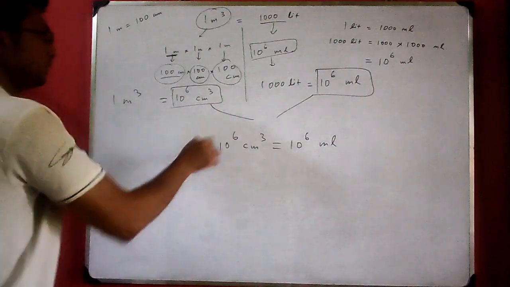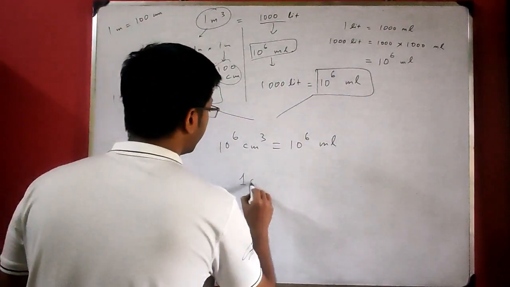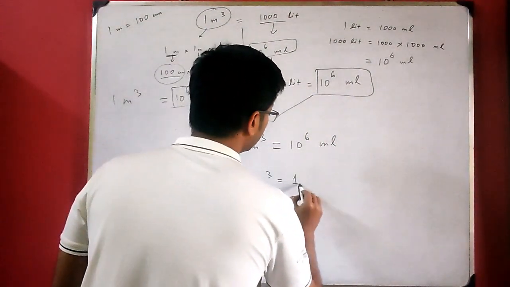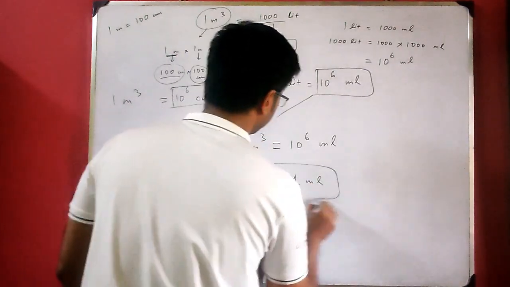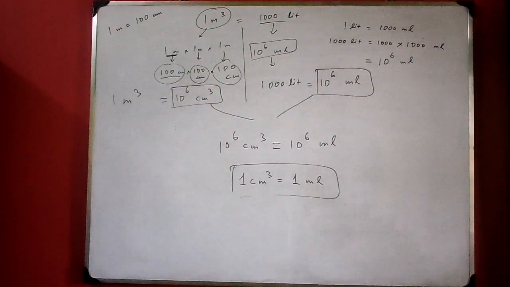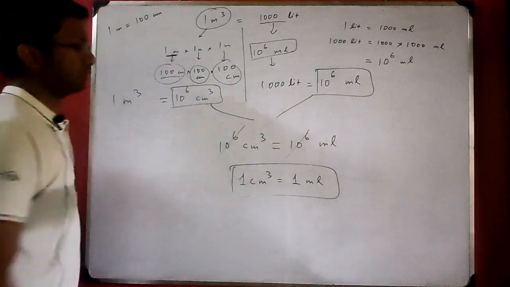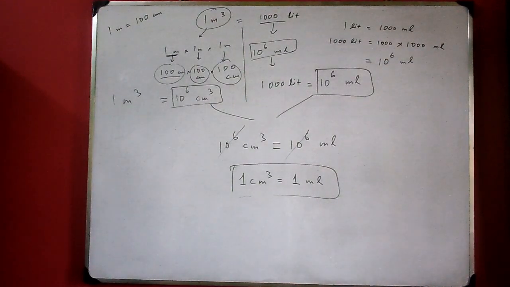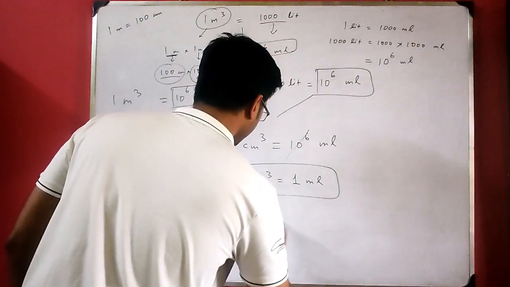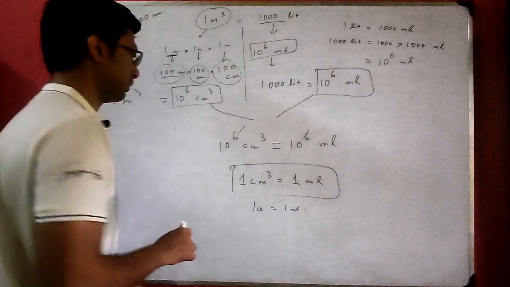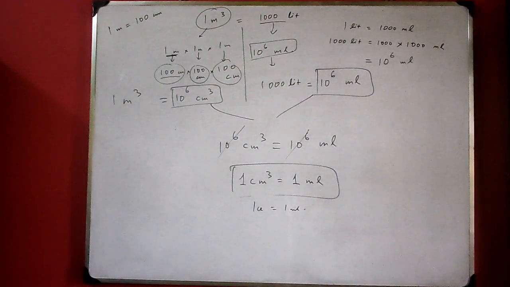So if we cut 10 to the power 6 from both sides, we will get 1 centimeter cube is equal to 1 ml. So proved. So 1 cc equals 1 ml. Cc means centimeter cube. Okay, write it down. I will rub the board. Pause the video, write it down.